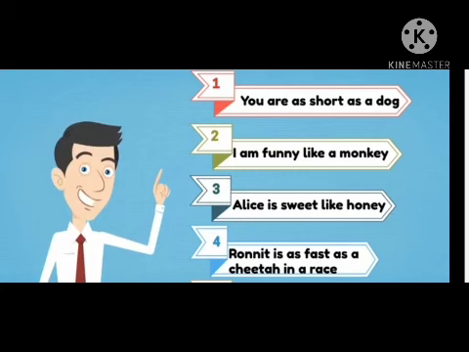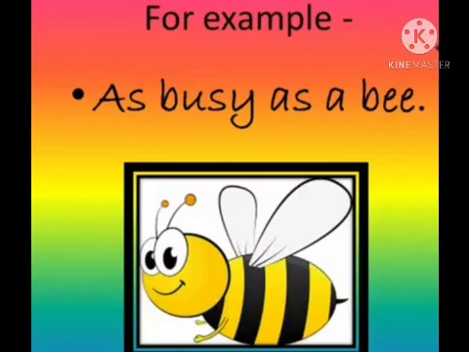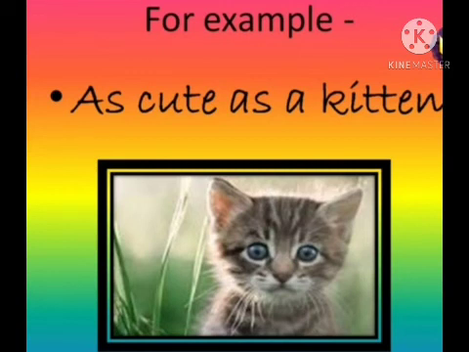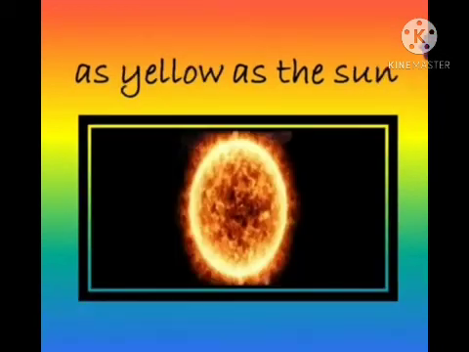Okay, let us see more examples. As busy as a bee. So this is an example of simile, and you can see that the first blank is filled with what? Adjective, and the second one is filled with the comparison. Okay, here the second example is as cute as a kitten. Let us see the next example. As blue as the sky. So blue is what? Adjective, and the comparison is made to sky.